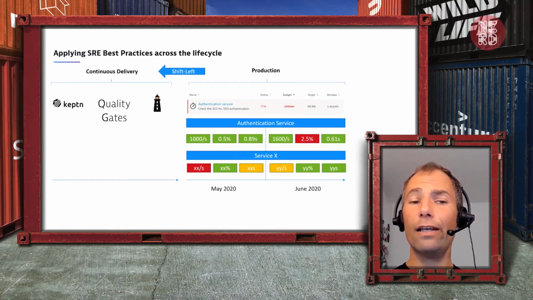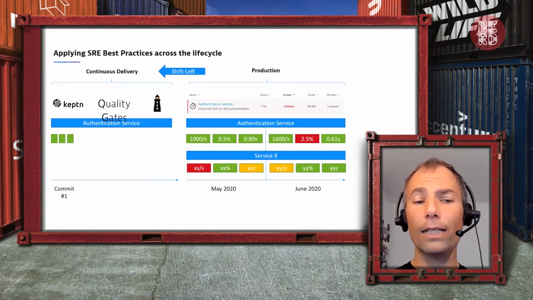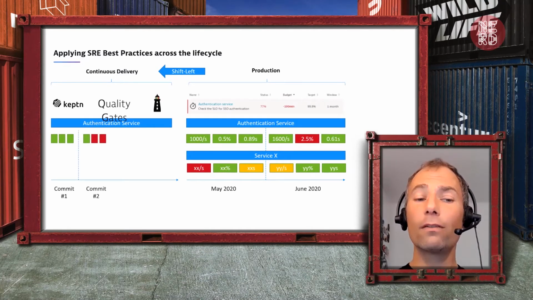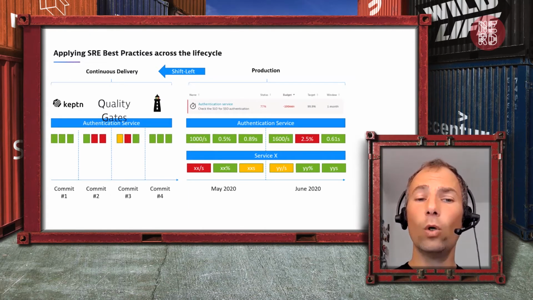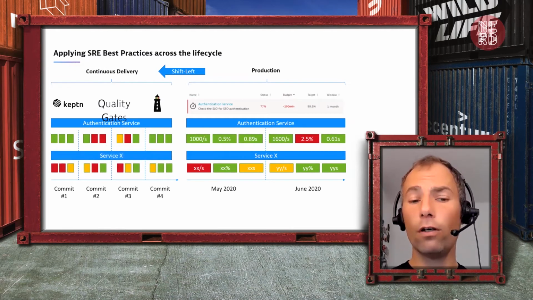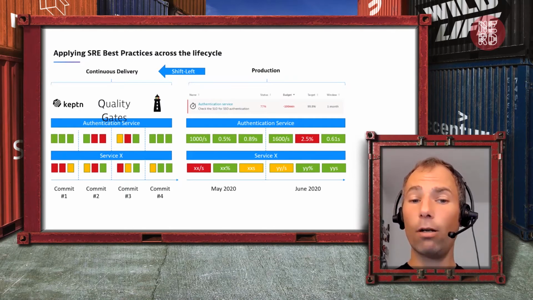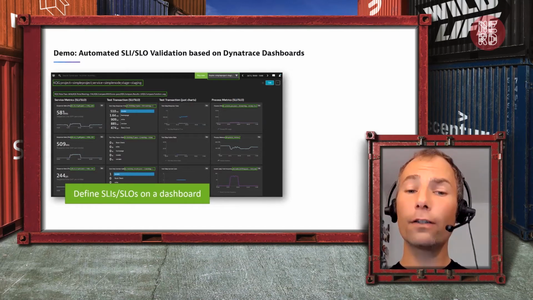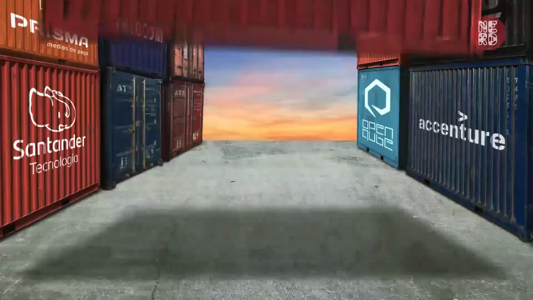We can also shift this left, which means through what we call Keptn Quality Gates, we can fully automatically analyze key metrics, SLIs and SLOs, not only in production, but with every commit. Every time we push a new build through and run some tests, we can also look at these metrics fully automatically and get early feedback so we can immediately react to potential problems. Which now brings me to the next demo. I want to show you how Keptn can be configured with these SLIs and SLOs. I'm using, in my case, Dynatrace as a monitoring solution. There's an integration with Keptn.